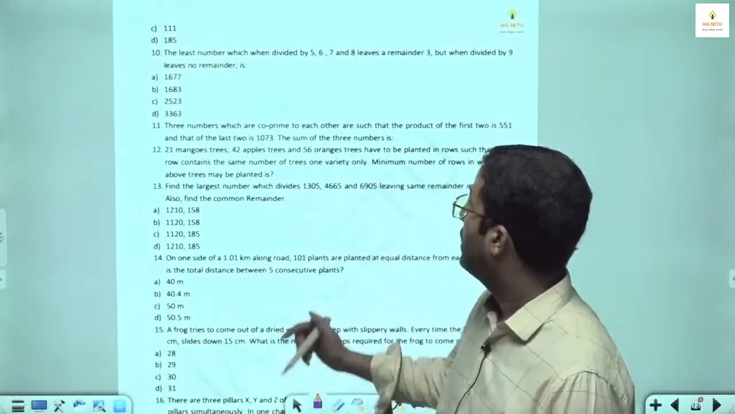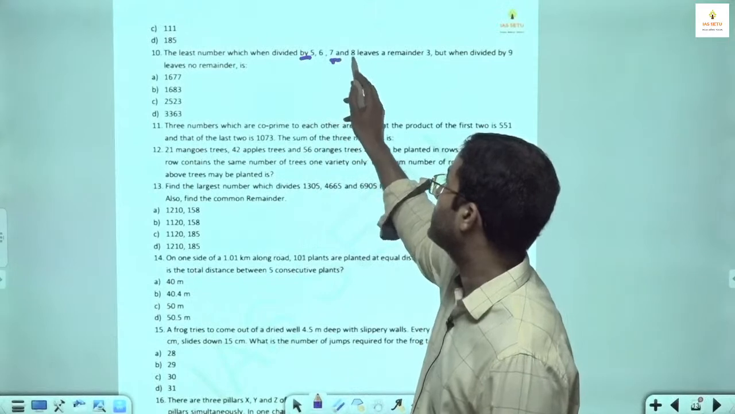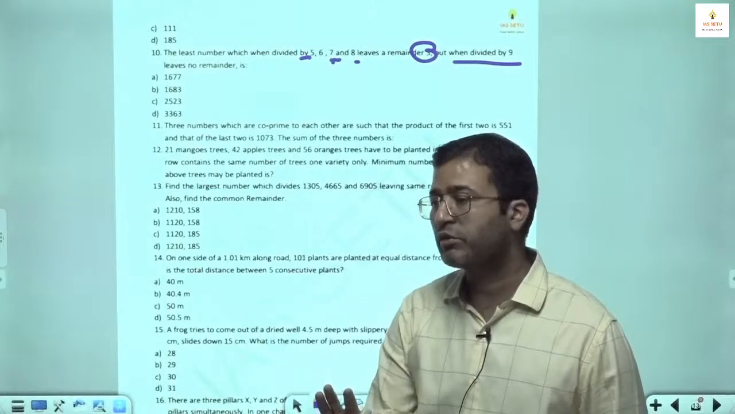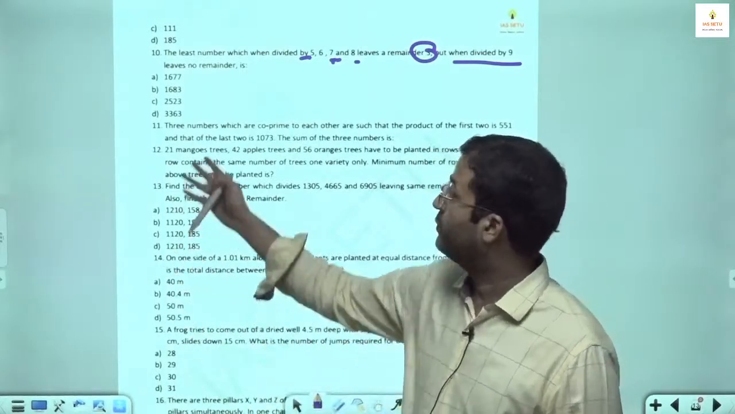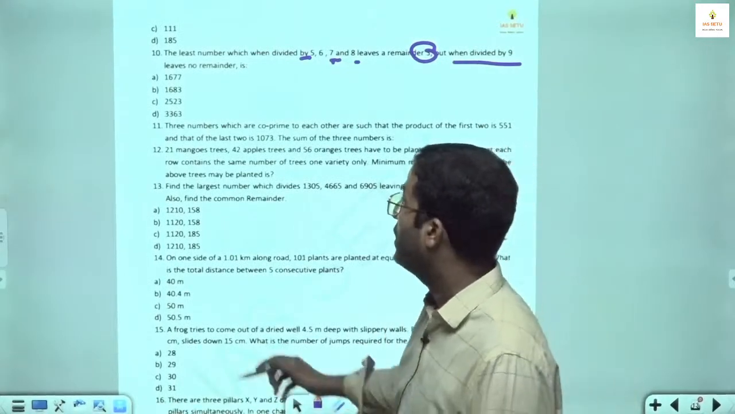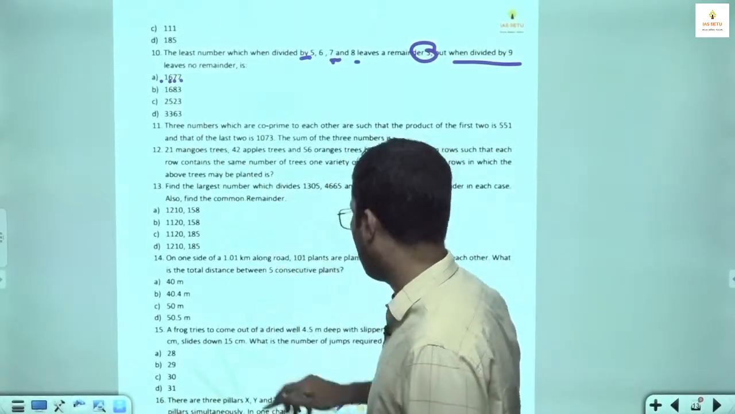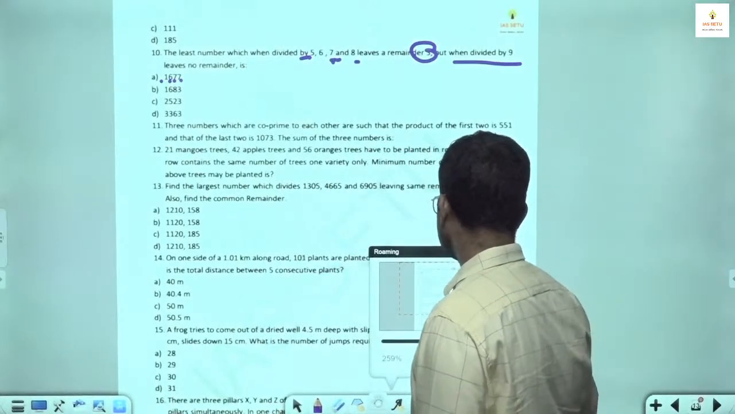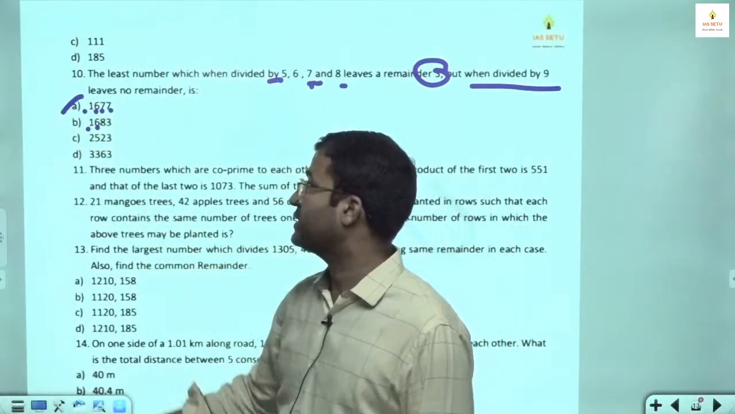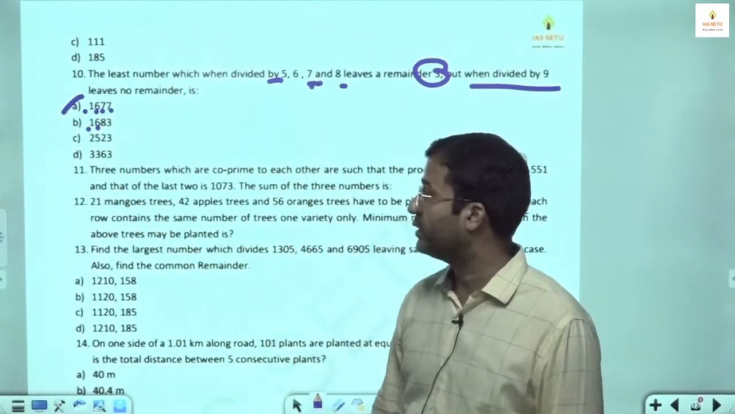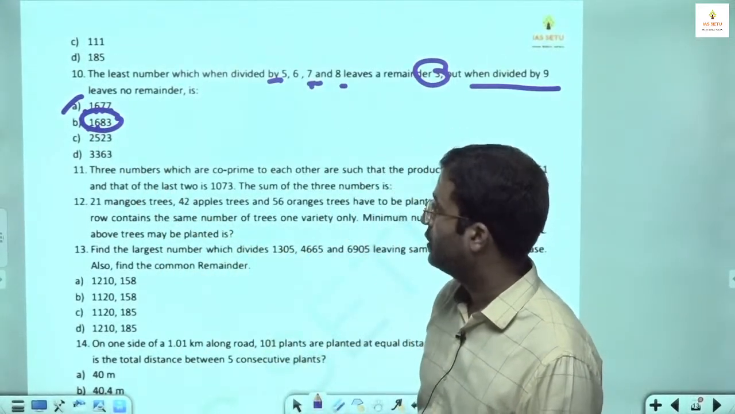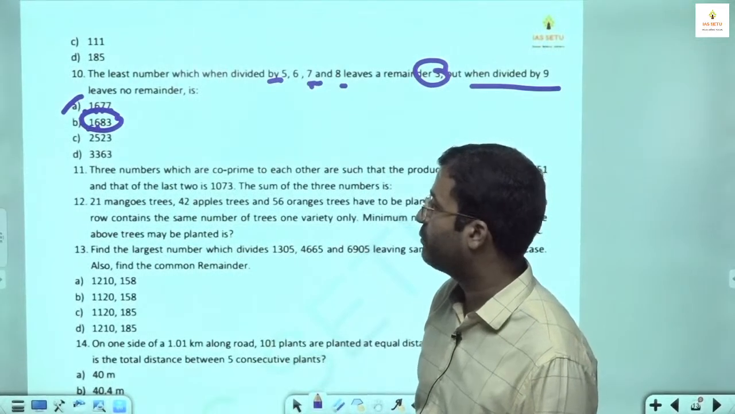See here, when you divide by 5, 6, 7, 8, the remainder is 3. When you divide by 9, the remainder is 0. So it means we are looking for a number which is exactly divisible by 9. So first check that. Out of the given answer options, find the number which is exactly divisible by 9. 1 plus 6 is 7, 7 plus 7 is 14, 14 plus 7 is 21. So the first number is not divisible by 9. Second number: 1 plus 6 is 7, 7 plus 8 is 15, plus 3 is 18. Yes. Then 2, 5, 2, 3: 9 plus 3 is 12. No.